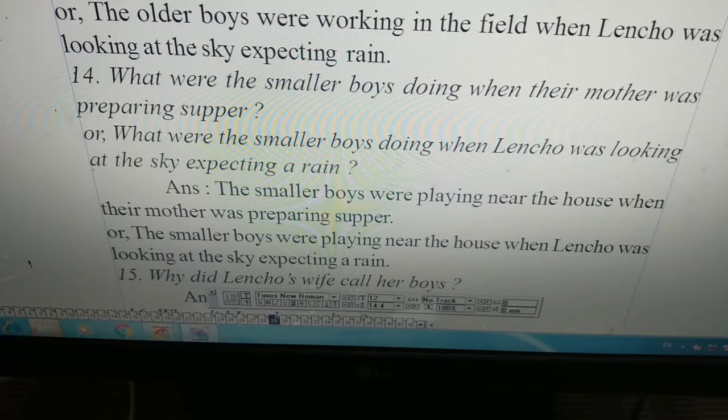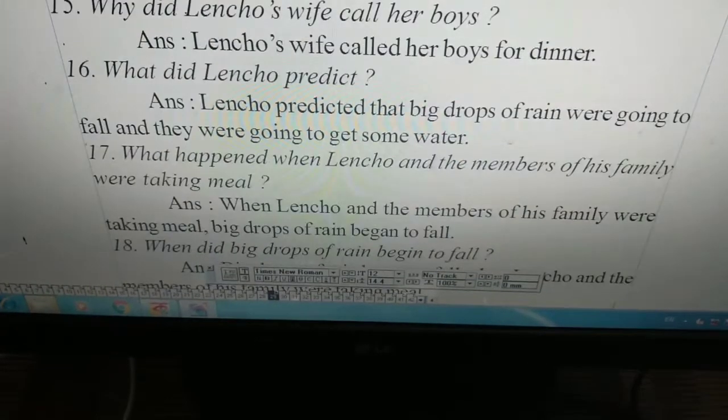Question number 14. What were the smaller boys doing when their mother was preparing supper? Or the question may be like this: what were the smaller boys doing when Lencho was looking at the sky expecting rain? The smaller boys were playing near the house when their mother was preparing supper. Or if the question is of the second type, then the answer will be, the smaller boys were playing near the house when Lencho was looking at the sky expecting rain.